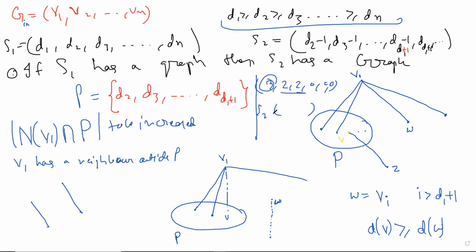We don't have to make this an exception, but you can just see this and say, anyway, yeah, right. So that certainly makes sense. I mean, all this is true in simple graphs. Okay, right. So you see, the problem is done, right? We have gone to a graph, by keeping the degree sequence invariant. We have gone to a graph in which V1 has one more neighbor in P, and we can do this maybe at most D1 times if needed.